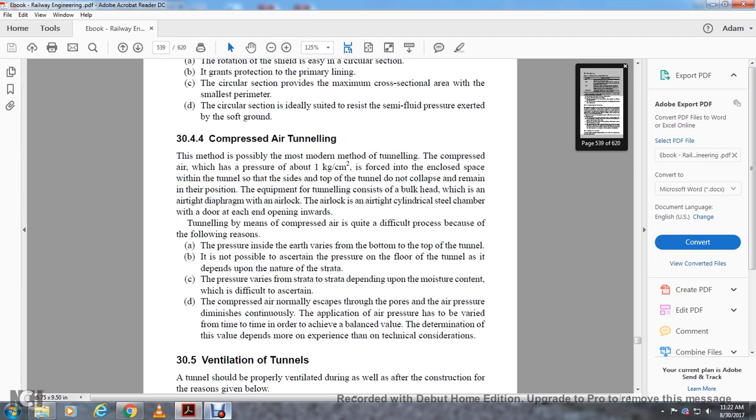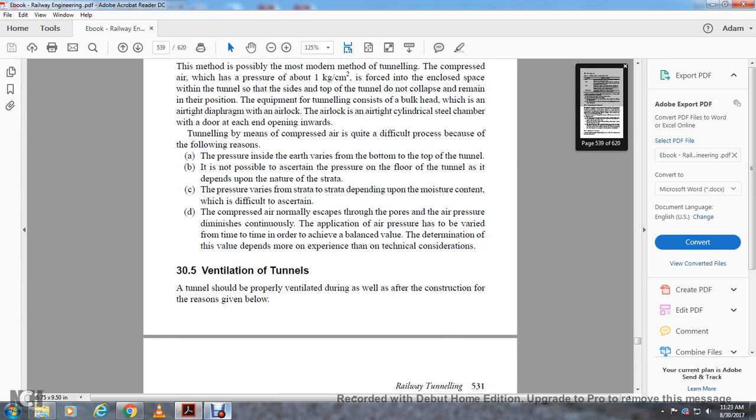Tunneling with compressed air is quite difficult for the following reasons. The pressure inside the air, and the earth pressure at the bottom and the top of the tunnel, differ. The pressure at the floor of the tunnel depends on the nature of the strata. The pressure varies with the strata depending upon the moisture content, which is difficult to ascertain. The compressed air normally escapes through the pores, and the air pressure diminishes despite continuous application. The air pressure has to be varied from time to time in order to achieve a balanced value. The determination of the value depends more on experience than technical consideration.